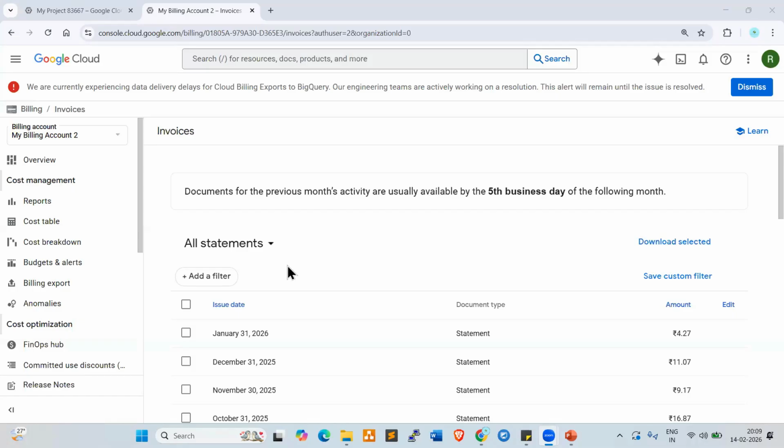Yeah, let's resume the session. Fine. So we walked through the console and checked the services. Now, how do we create a VM instance? How can we connect to the VM instance? Let's try to understand. How can we create the first VM instance? How can we connect to the first VM instance? Let's try to understand.